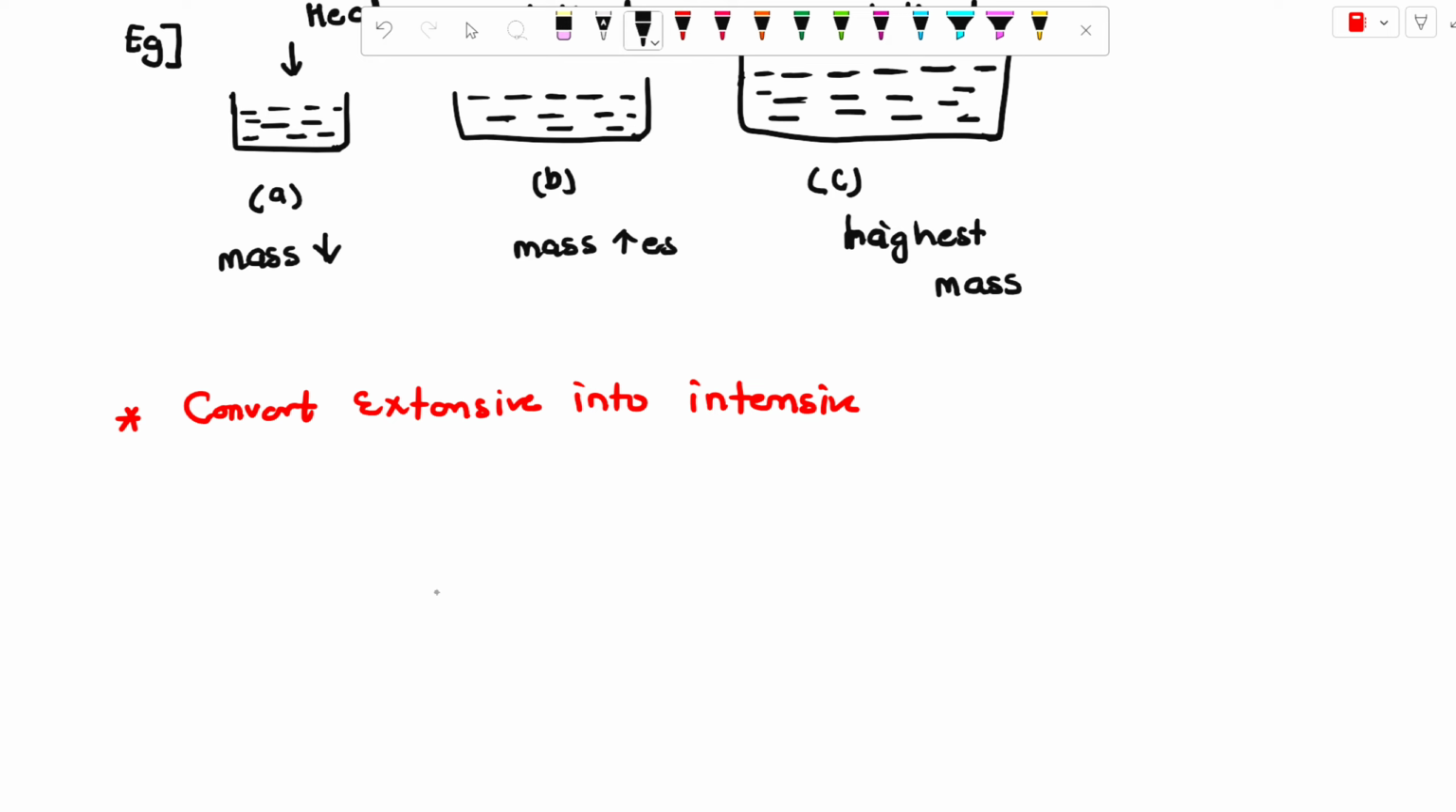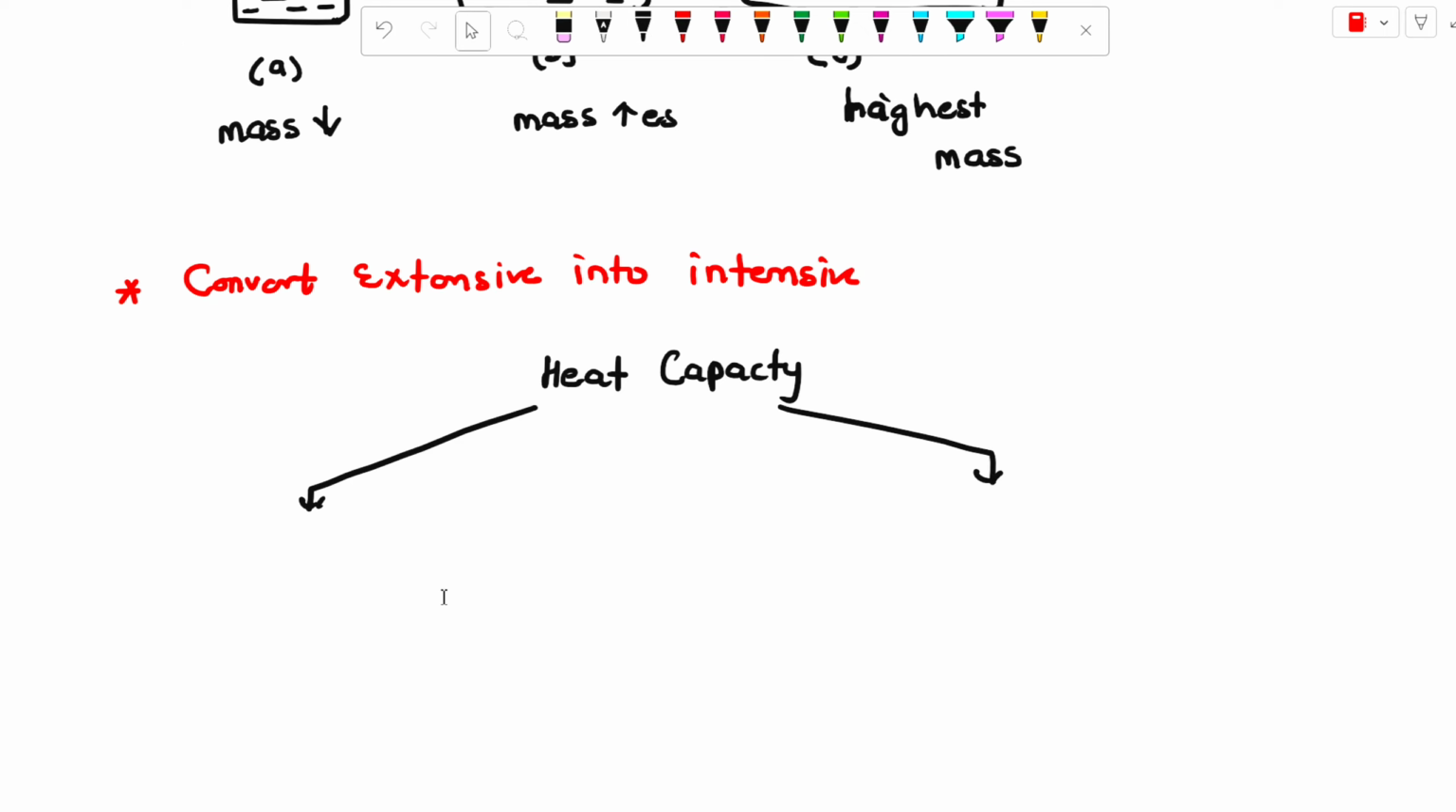After changing the extensive to intensive, the heat capacity will be divided into two categories. First category is per gram of mass, and the second one is per mole, molar.